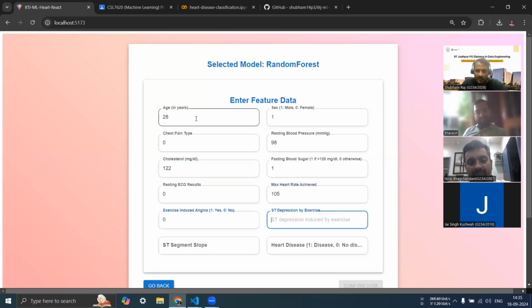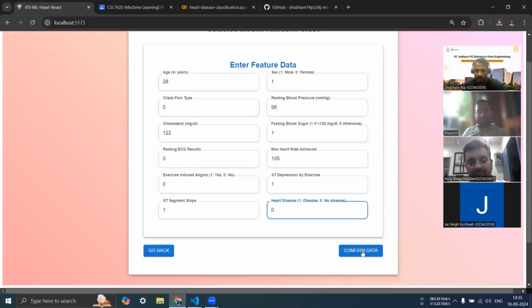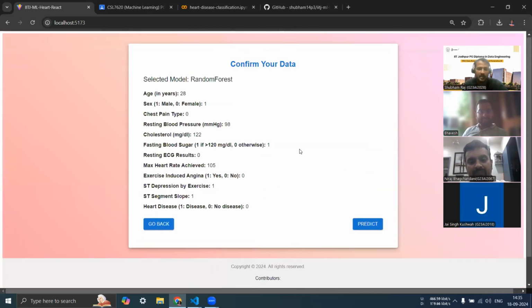I don't have any depression or any other things. I also don't have any peak segment. I neither have any disease. So it is zero, and I would be selecting confirm data. So basically, this is the data that we have pre-filled.